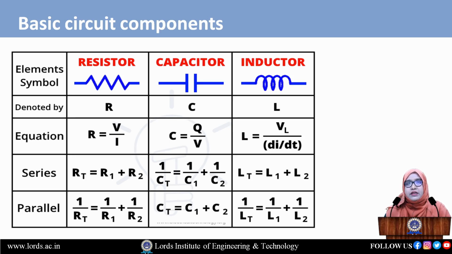Next, what happens if the inductor is connected in parallel? The parallel connection is given for the inductors L1 and L2. We get the equivalent inductance, that is 1 by LT is equal to 1 by L1 plus 1 by L2. These are some basic equations of our basic components.